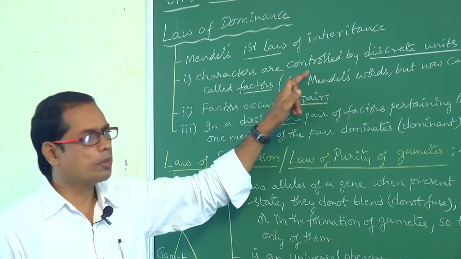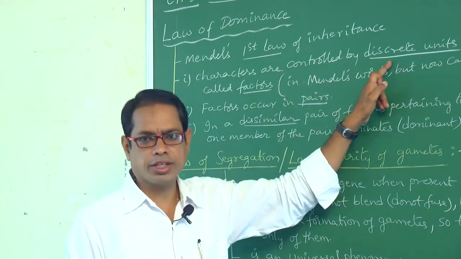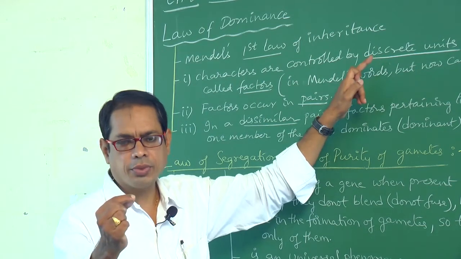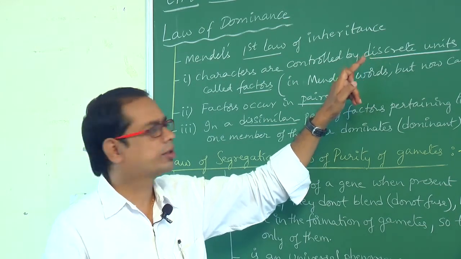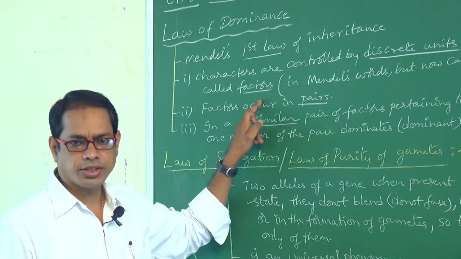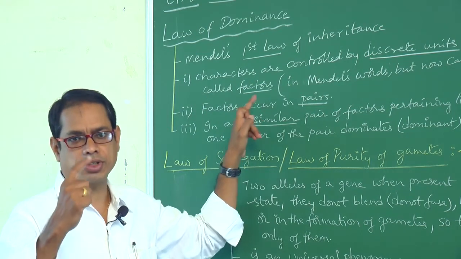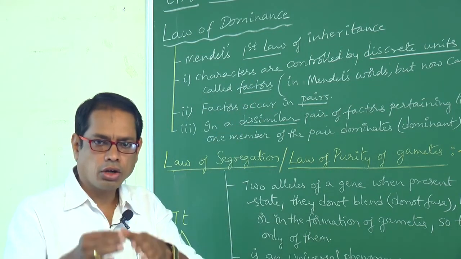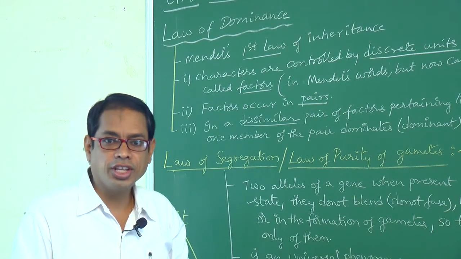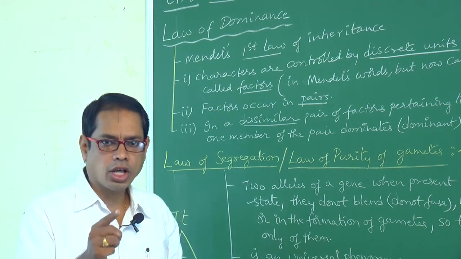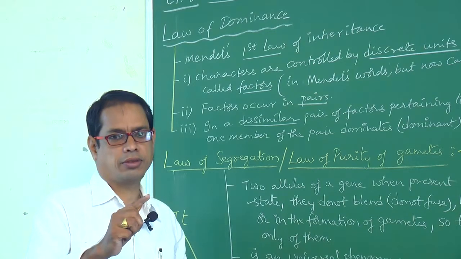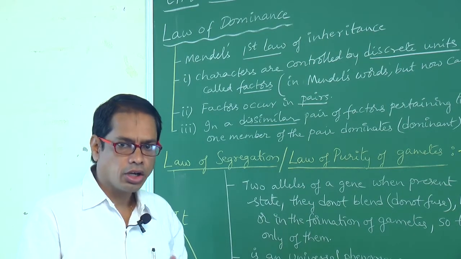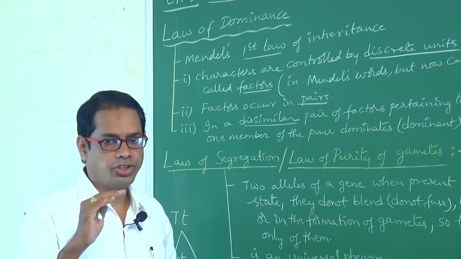Characters are controlled by discrete units. Discrete units means constant units called factors in Mendel's words. These factors are nowadays called genes.